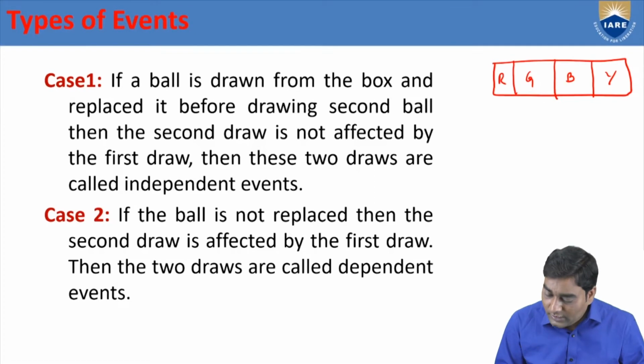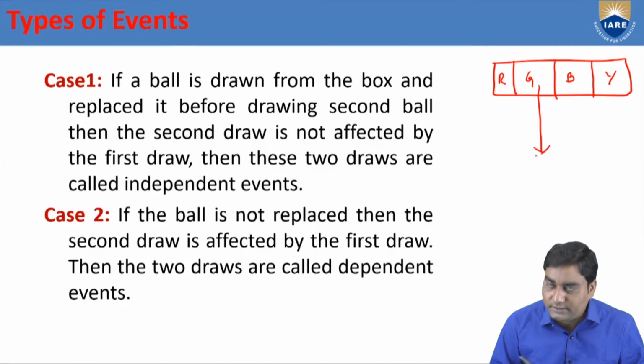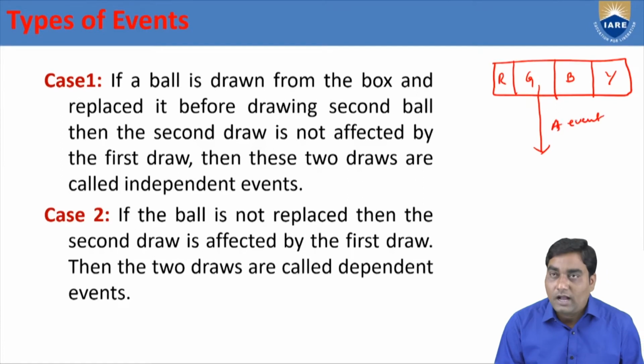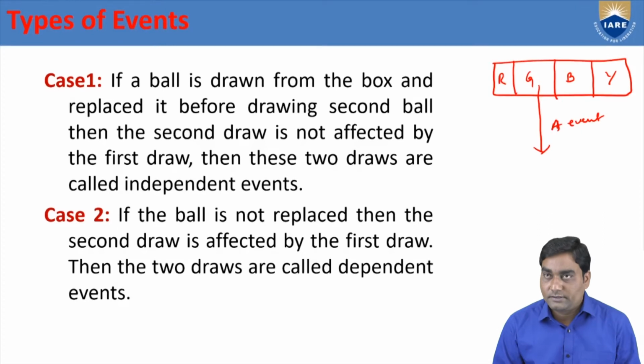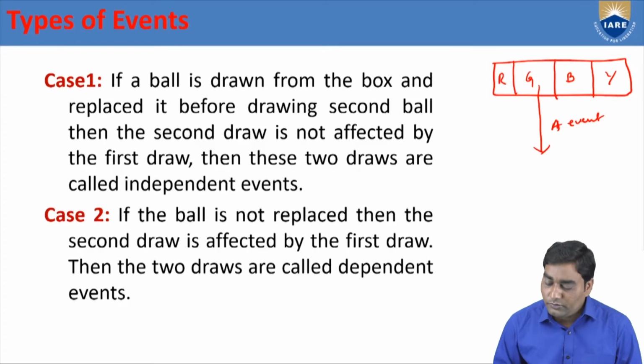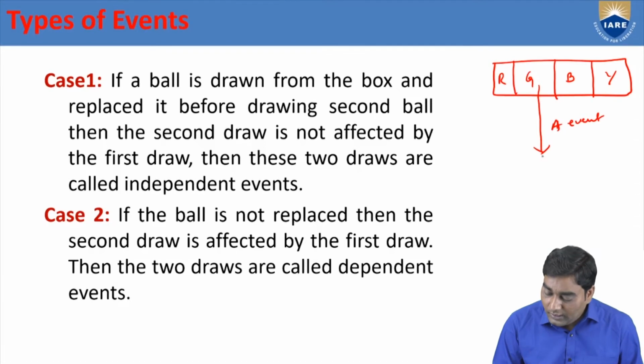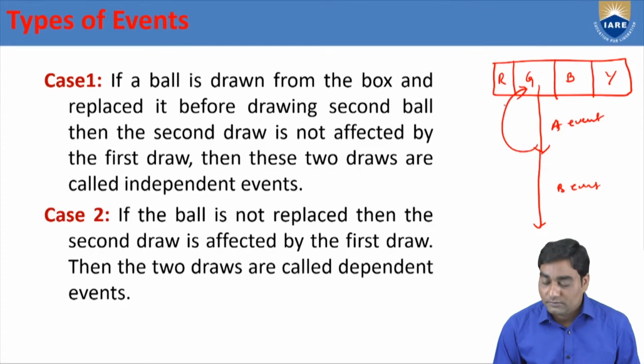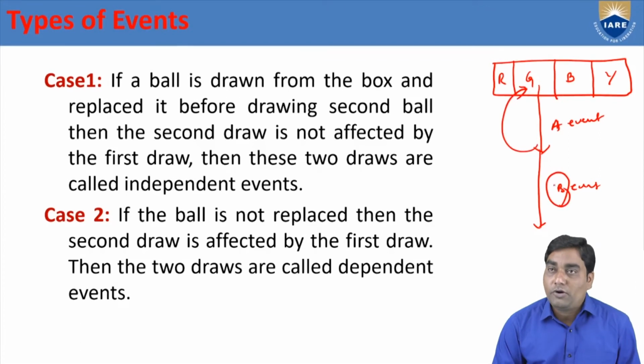If I choose 1 ball from this, that means first draw or first event completed. I chosen 1 ball from this. Assume that it is green. Not exactly green, but you assume that green. So 1 event is over. Now, draw the second ball, that is B. Before I draw the second ball, I replaced the first ball.